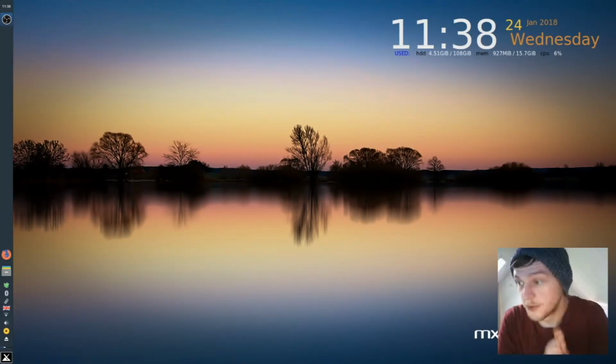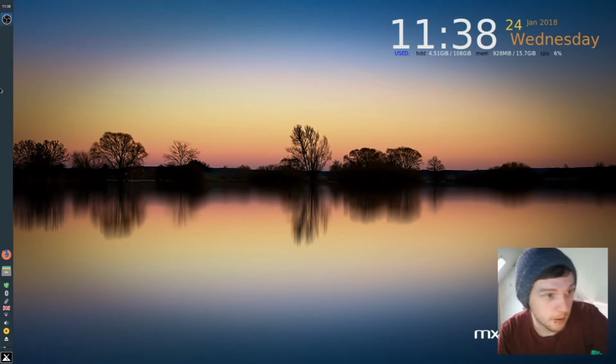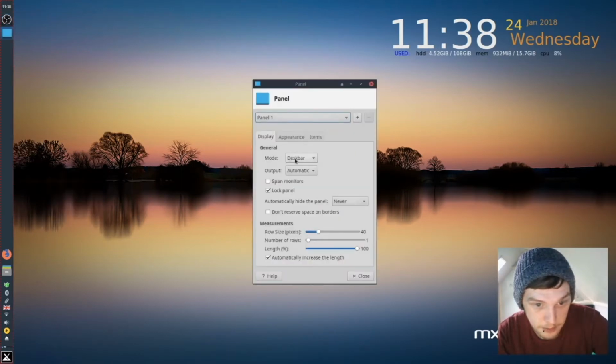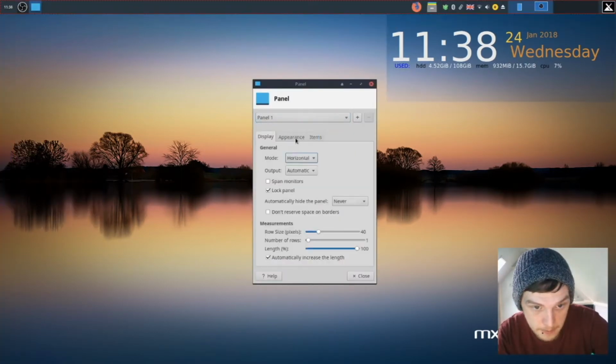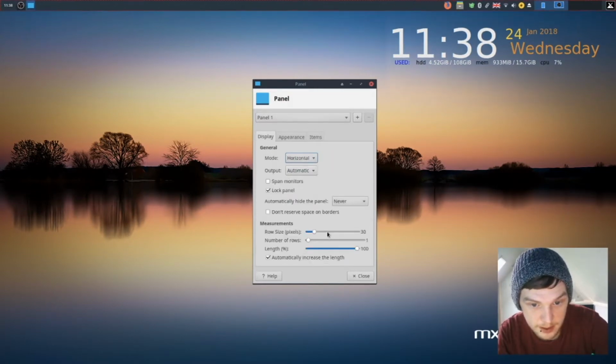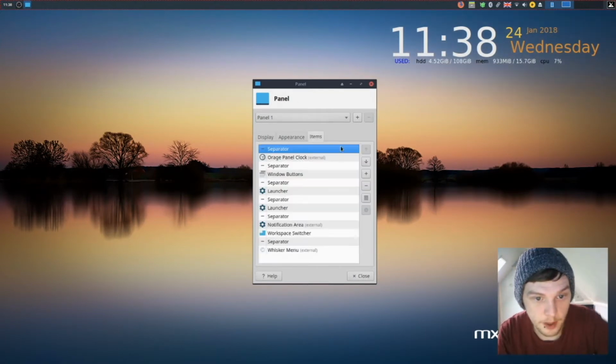Right, so we've just loaded up MX17 natively. Going to use it for a while as a daily driver. Just going to get it to look how I like to use a Linux distro. So first off, we're going to put this panel up the top, like so. It's a bit big, so we're going to bring it down to about 26. That's a bit better. And now the items.